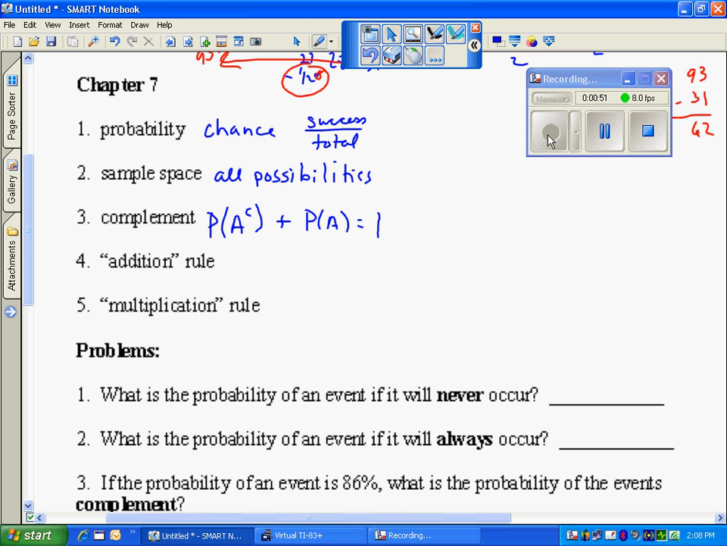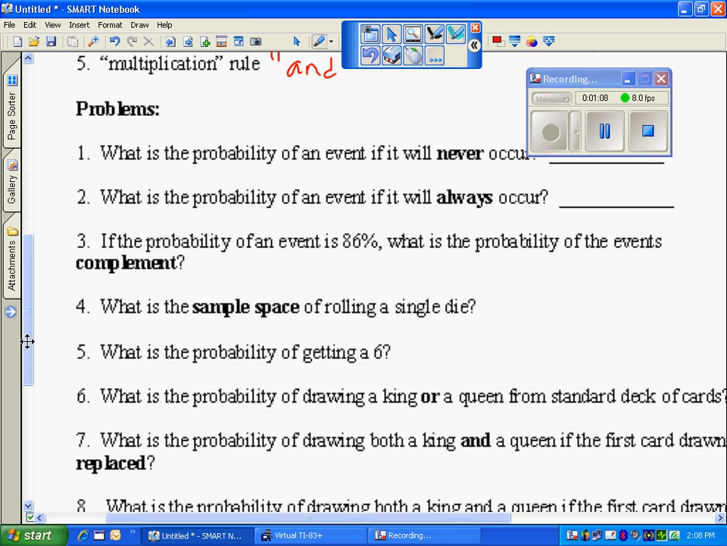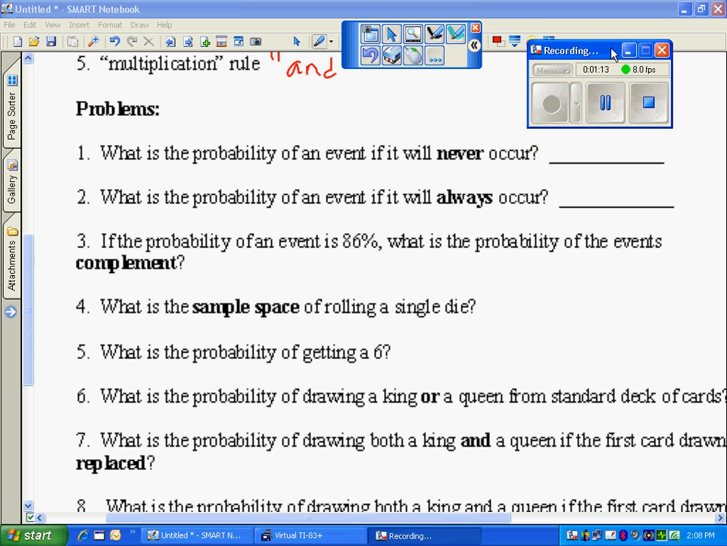The addition rule, it's key. You need to realize that the addition rule is when you read the "or." I want one or the other, more likely than if I want one and the other. So when we multiply, we're going to use the "and." So we'll do some examples to show you how all of those tie in. What is the probability of that which will never occur? 0%. And 100%, or 1, is if it's going to always occur 100% of the time.